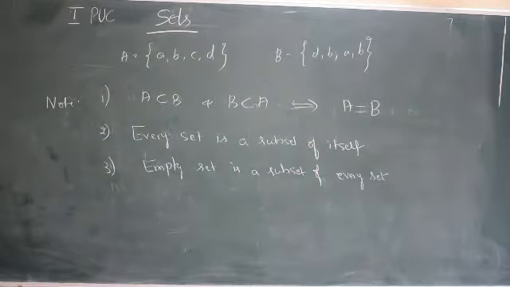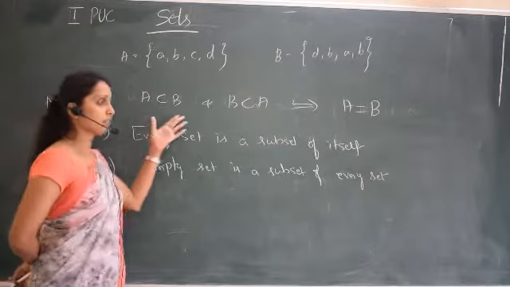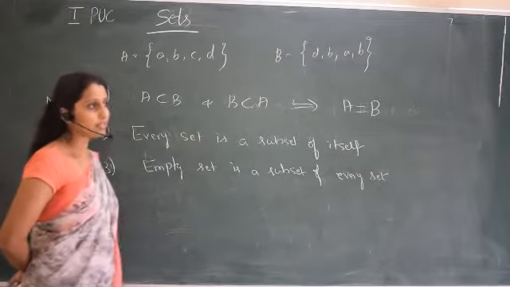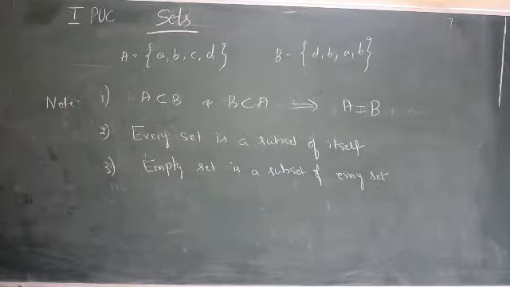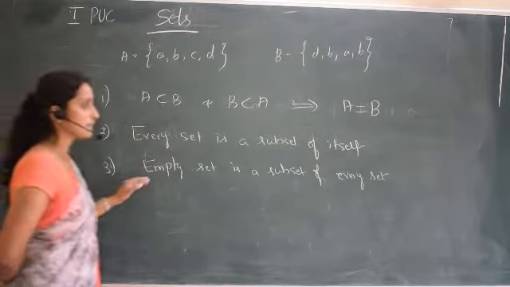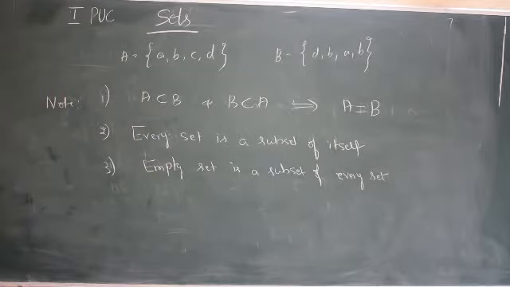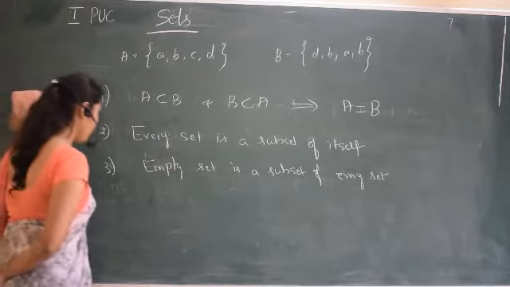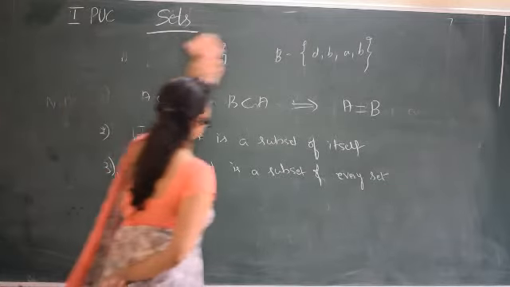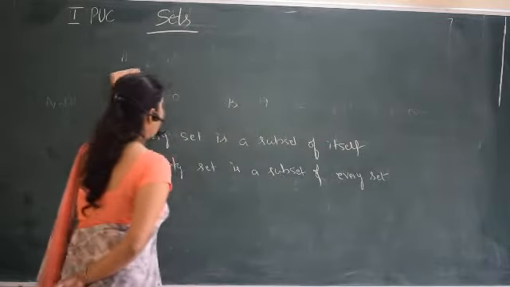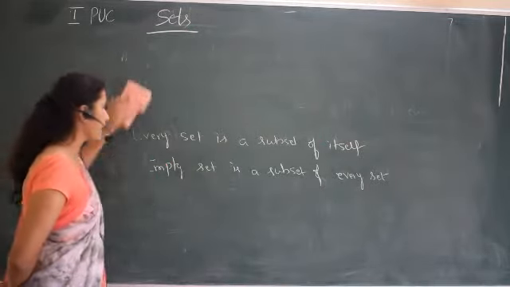So these three are the main notes in the case of subsets. If A is a subset of B and B is also a subset of A, then A and B are equal. Every set is a subset of itself, and the empty set is a subset of every set. You can make these down as key points. And if A is a subset of B and B is also a subset of A, then A and B are equal.